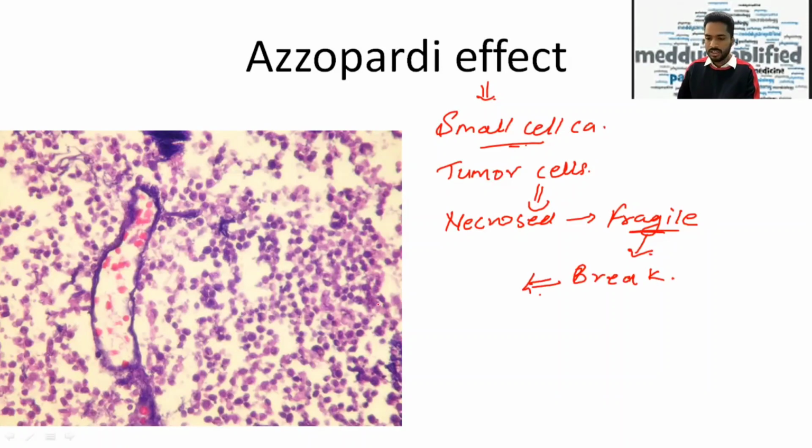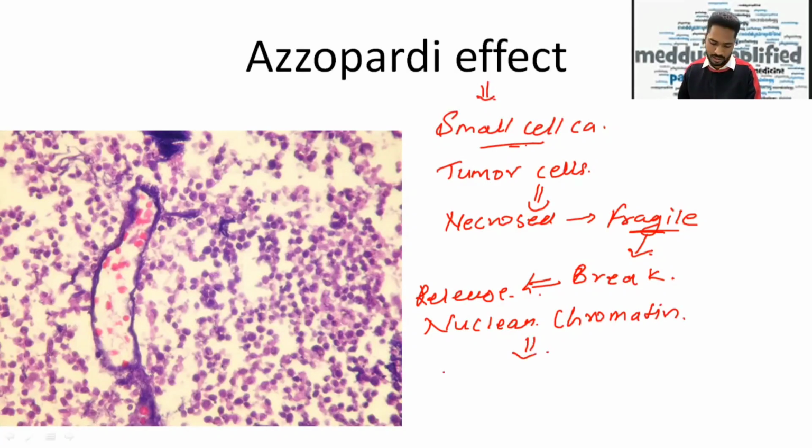When it breaks down, it will release nuclear chromatin. This nuclear chromatin gets lodged at the blood vessels. So nuclear chromatin gets deposited on the walls of blood vessels.